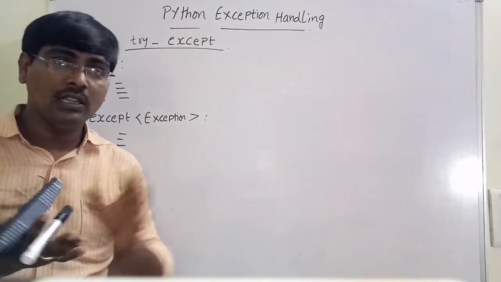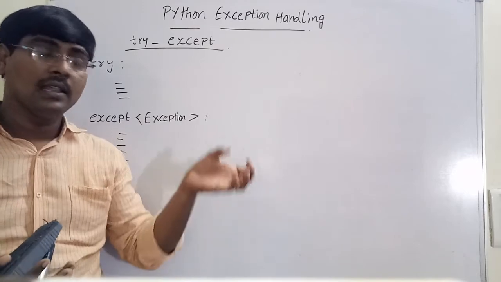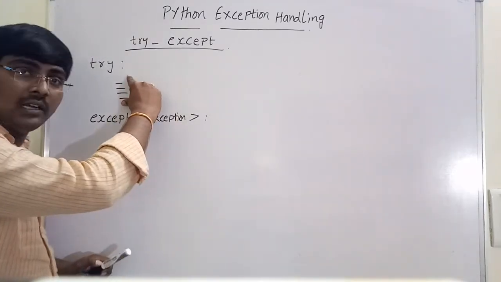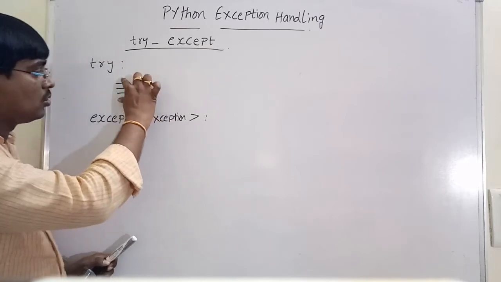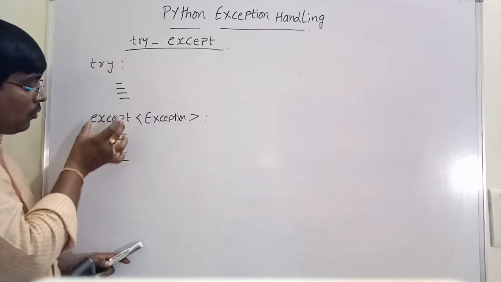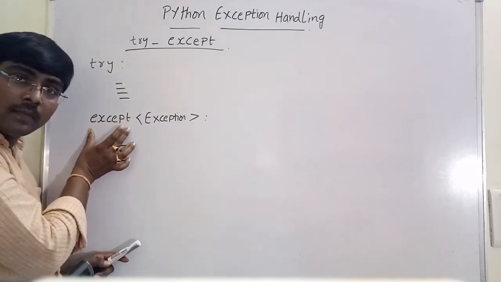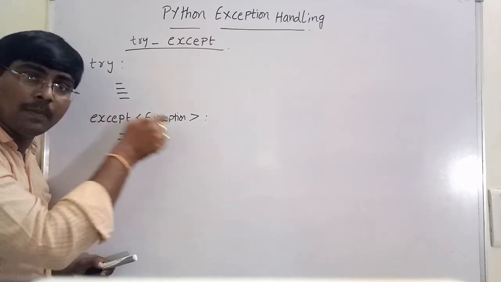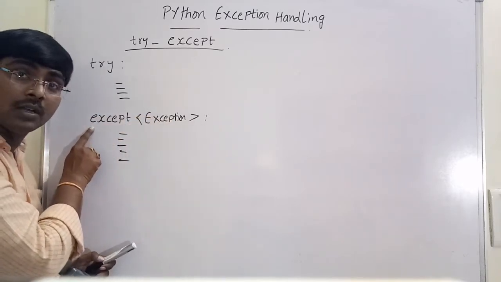Suppose we know that this code may cause an exception. That type of code, the suspicious code, is written inside the try block. After the try block, we write an except block. In Java, we write try and catch. Instead of catch, in Python we use the keyword except.